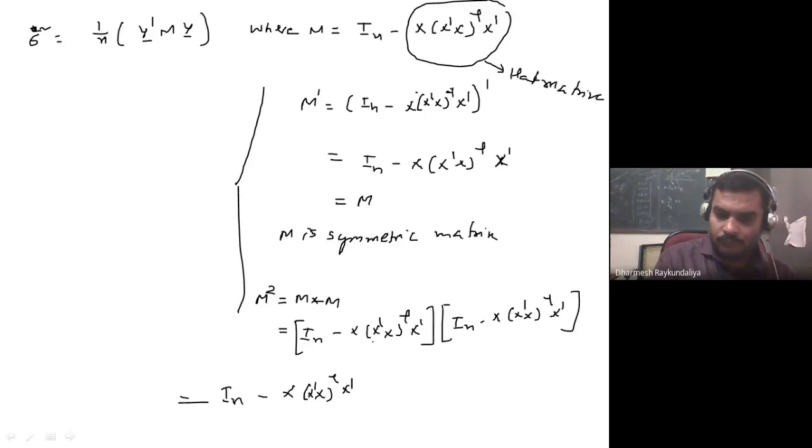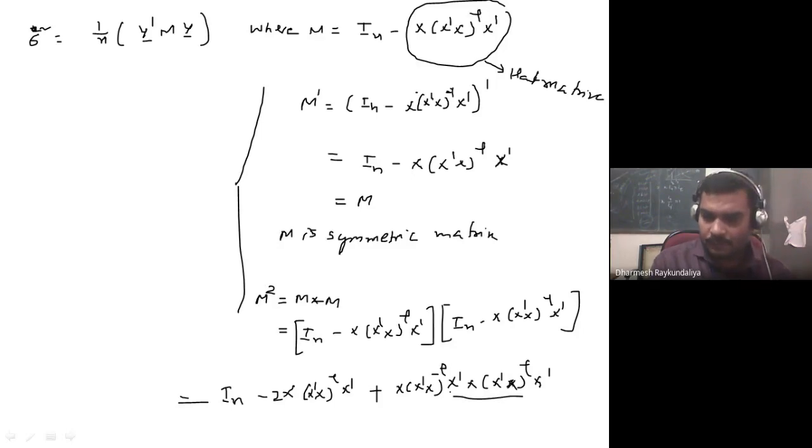This multiplied with this, it also remains the same. So I can say it is twice of this, and this multiplied with this becomes plus x (x transpose x) inverse x transpose into x (x transpose x) inverse x transpose. You can see that this becomes the identity, so what remains is x (x transpose x) inverse x transpose.